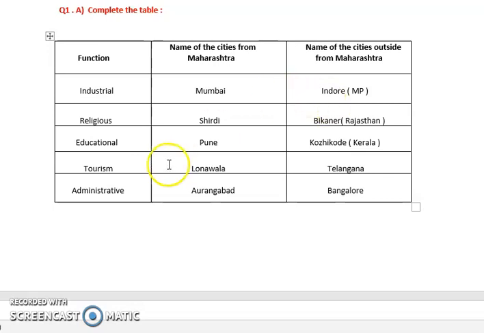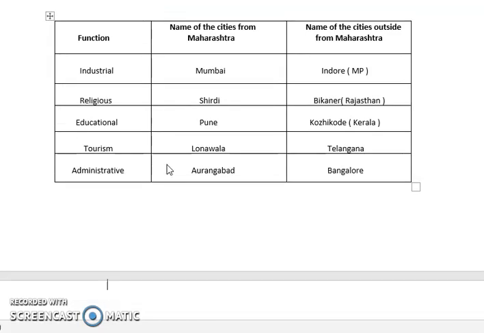Lonavala is a very good example in Maharashtra for tourism; you can also give Mahabaleshwar. For outside Maharashtra, you can give Telangana or any other place, like Goa, whichever you feel, as a tourist place. Next is administrative. It is Aurangabad, and outside Maharashtra, it's Bangalore.